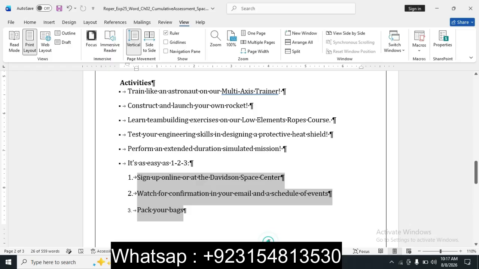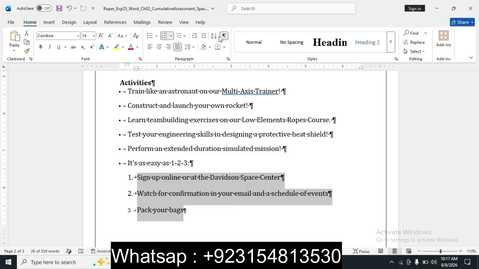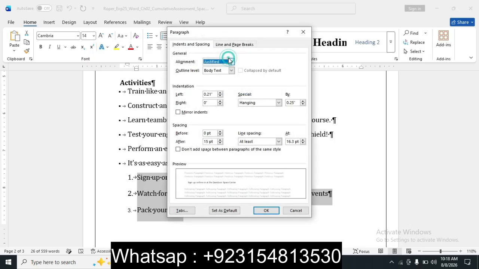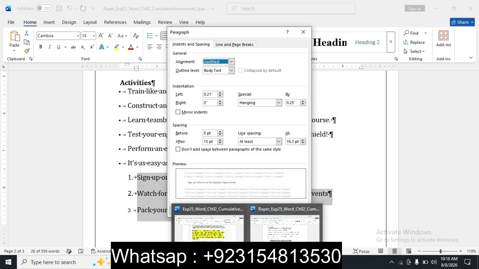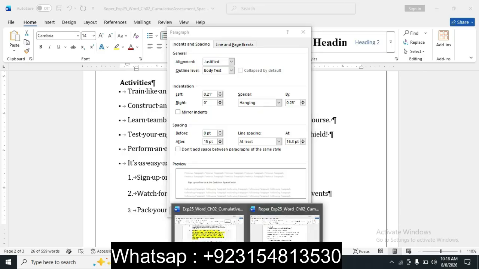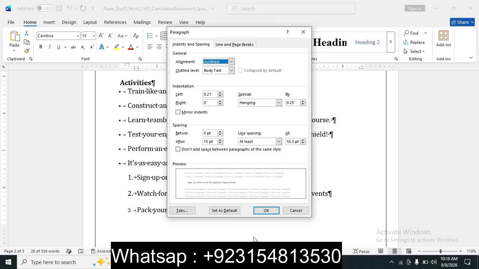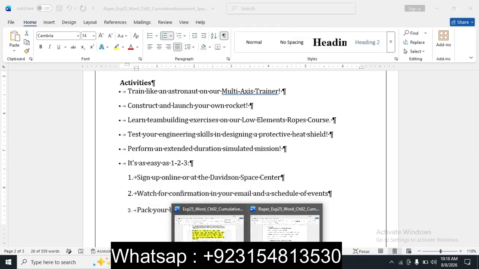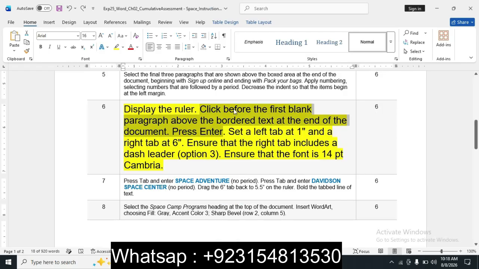Now go to the Home tab and the Paragraph group.